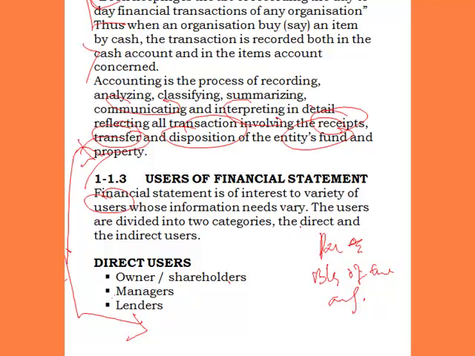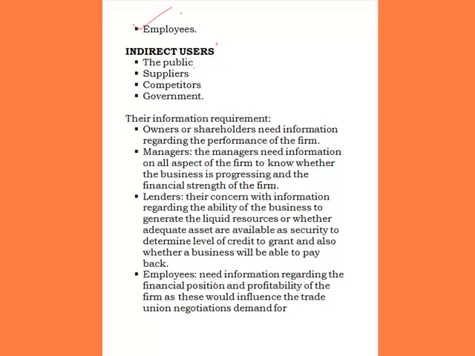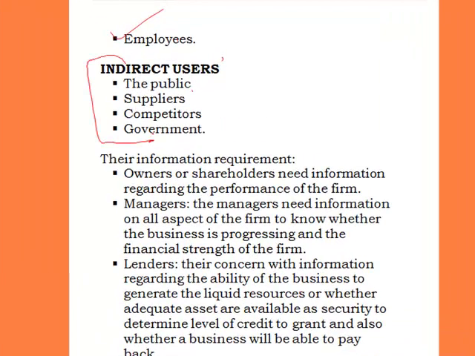So those people that are called financial statement users can be grouped into two: direct users and indirect users. When we say direct users, who are they? Who are those people that are categorized under direct users? They are the owners of the business or the shareholders, the managers, the lenders, and the employees of that organization. These are direct users. But what about indirect users? For indirect users, we have the public, the suppliers, competitors, and the government.